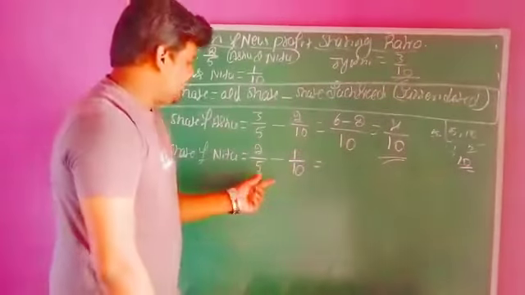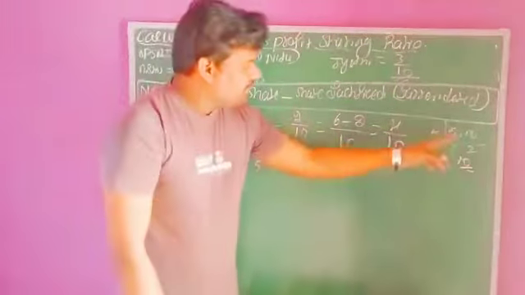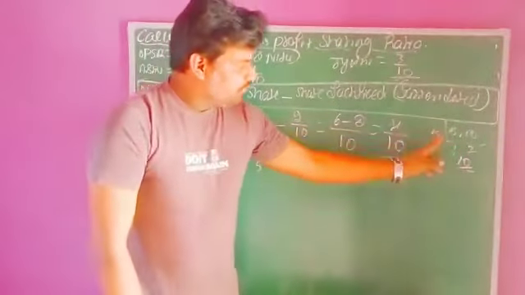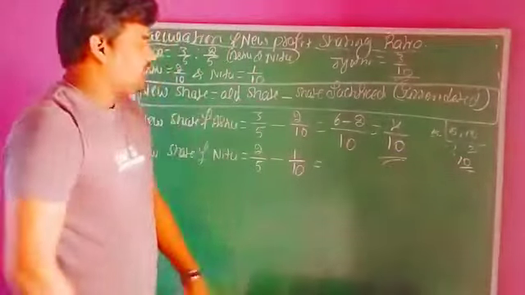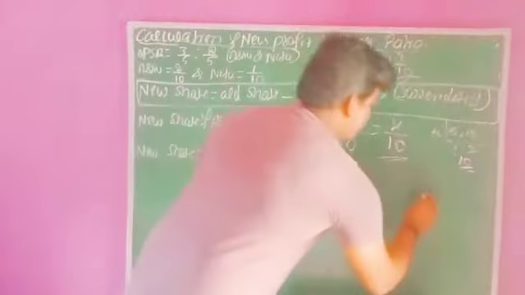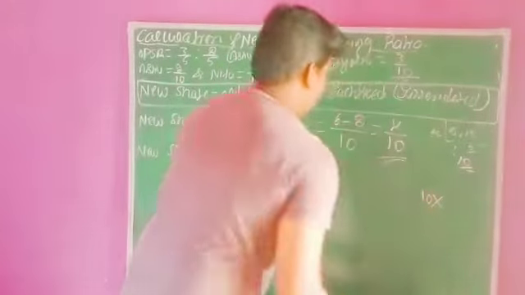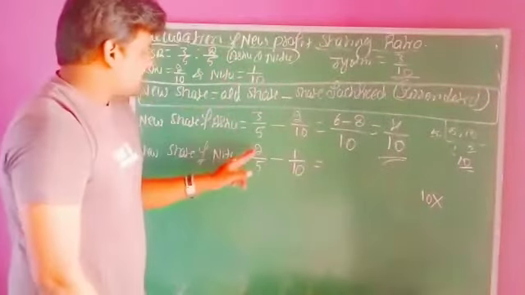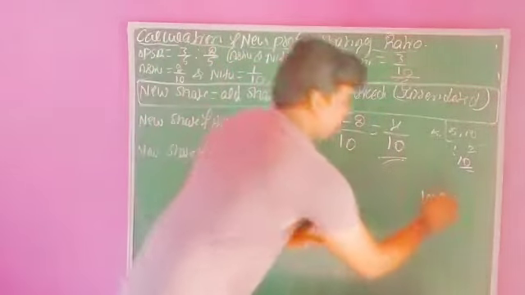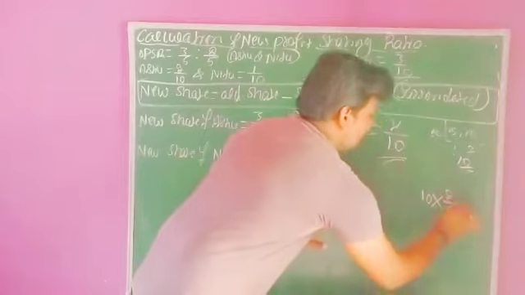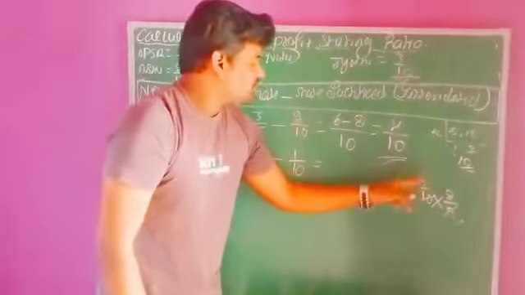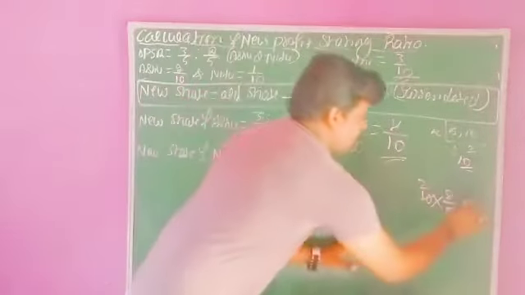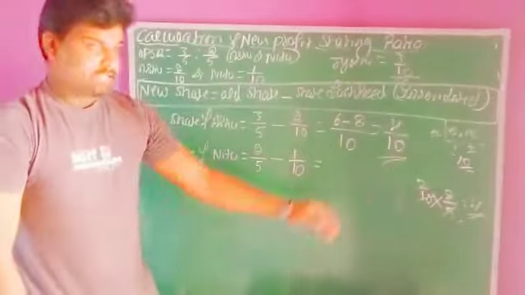Also, we can easily take the values 5 and 10. Using LCM, 5 ones are 5, 5 2s are 10. 10 is the maximum value. Using this, you have to simplify the values. 10 into the first fraction 2/5, right? 5 ones are 5, 5 2s are 10, 2 2s are 4. The first value we have ascertained.